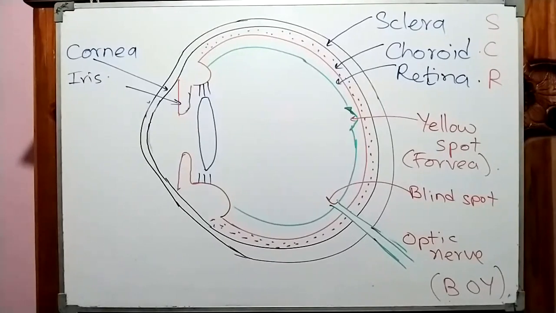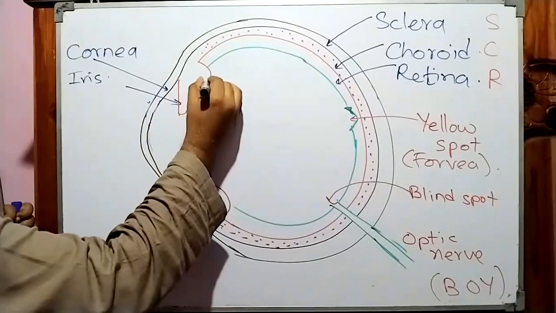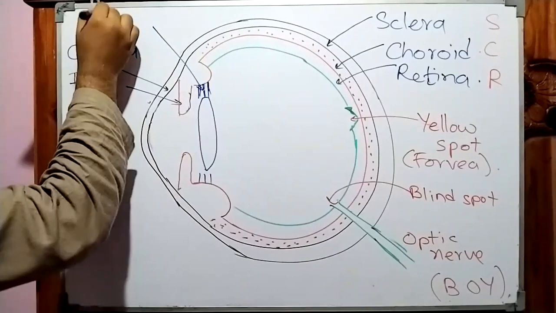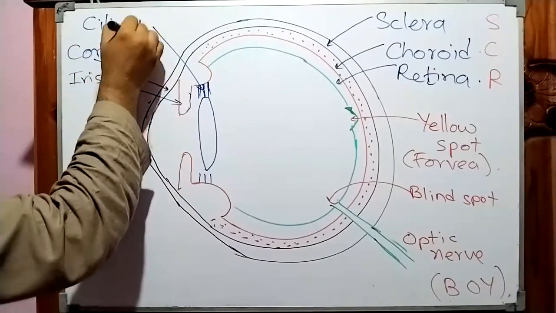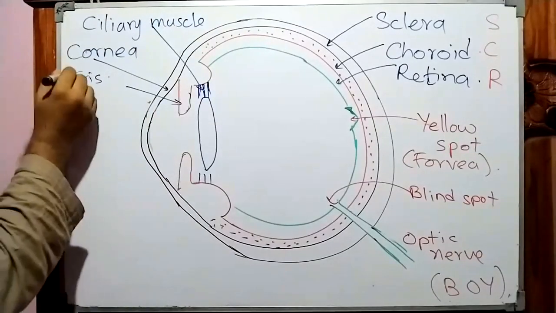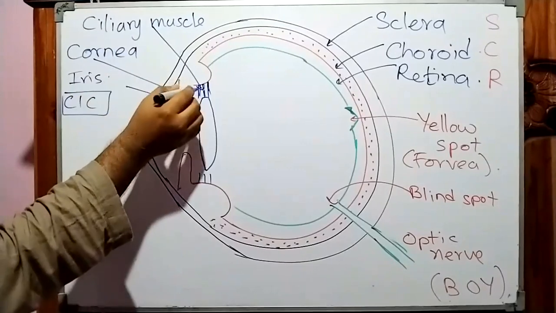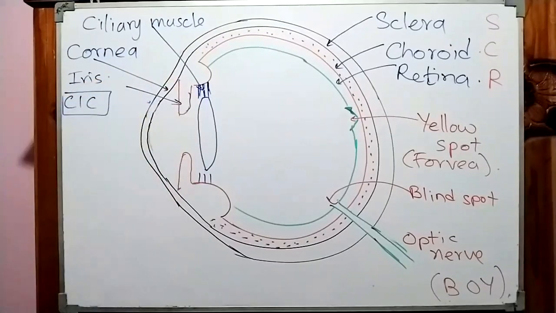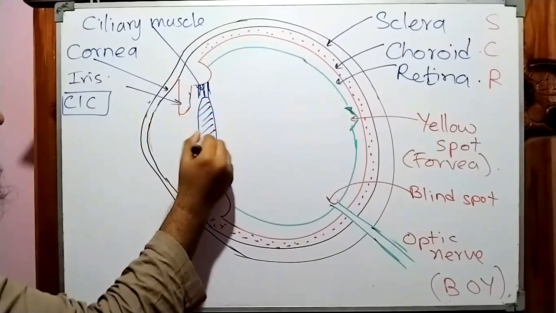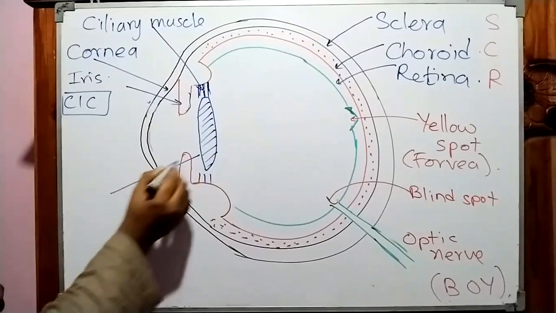And then we have another part. These muscles. These three are three special muscles. Those are known as ciliary muscle. Ciliary muscle. So CIC. Here the short form is CIC: ciliary muscle, cornea, and iris. What is the ciliary muscle holding? A special part. That special part is known as the lens.